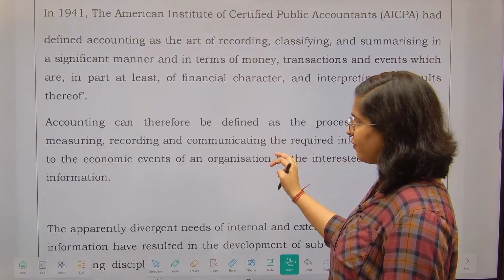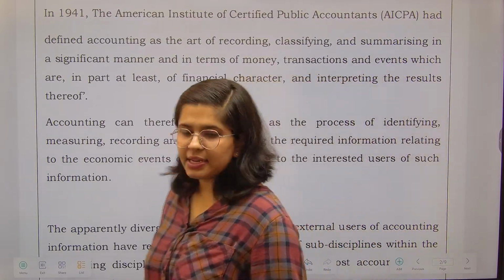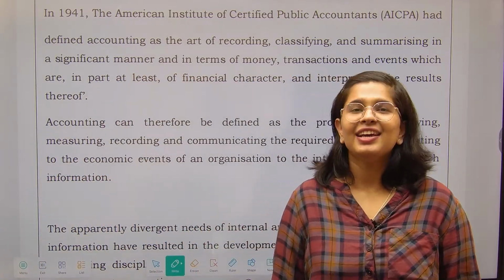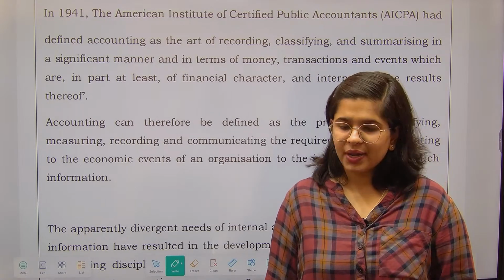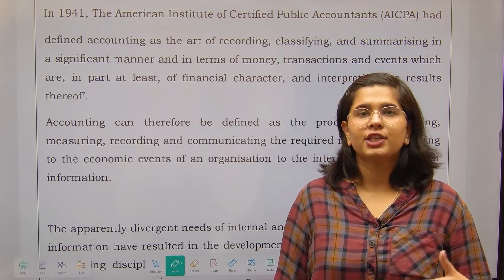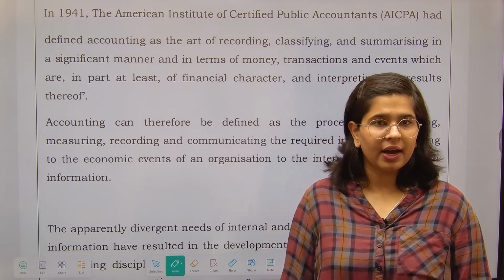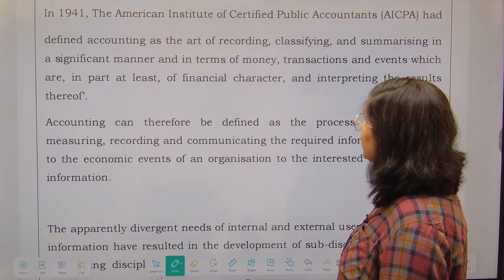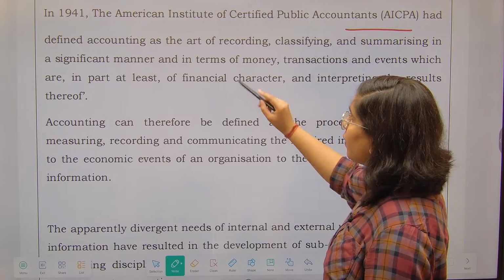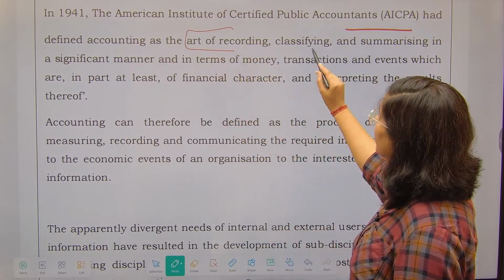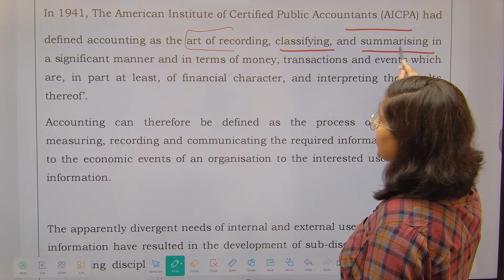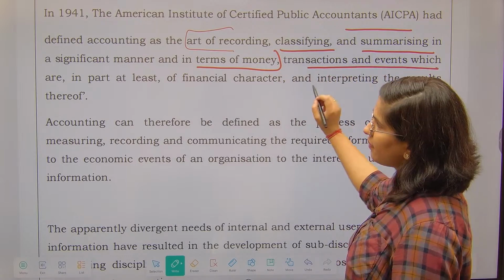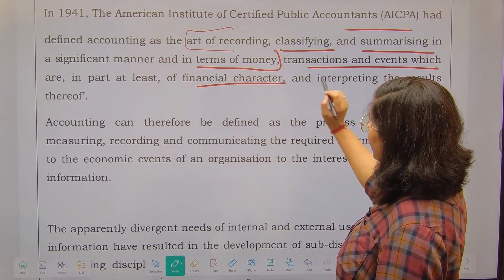See, in our day-to-day life, we all know what is the meaning of accounting or what is the use and purpose of accounting. इतना तो हम सभी जानते हैं, ठीक है? So the thing is that you need to understand the theoretical definition, that's it. Because practically तो हम सभी को पता है कि accounting क्या होती है, ठीक है? So 1941 में American Institute of Certified Public Accountants, they have defined accounting as an art of recording, classifying, summarizing in a significant manner and in terms of money, transactions and events which are part of financial character